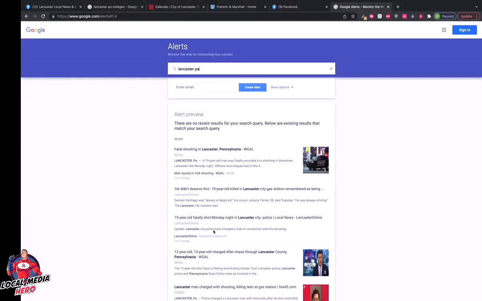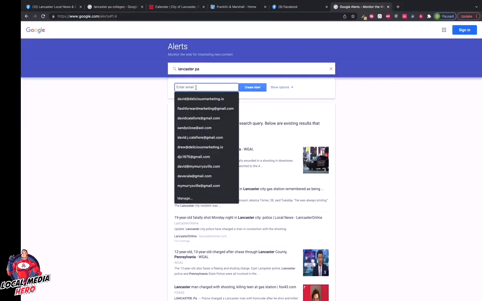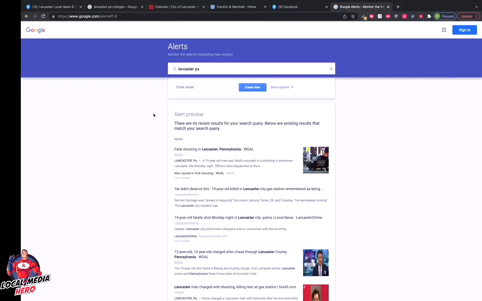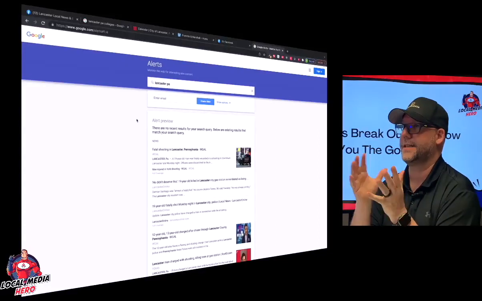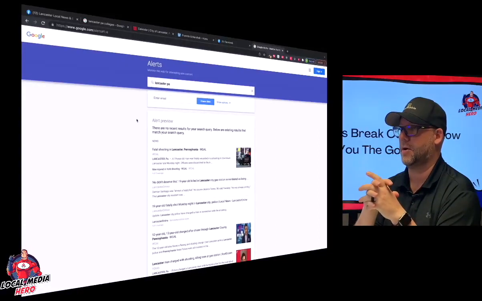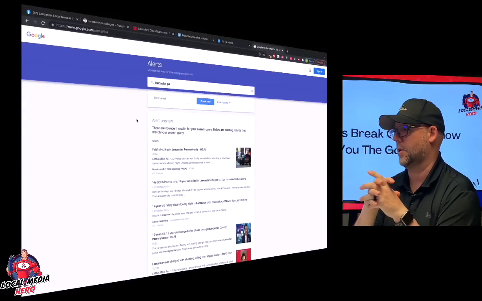Now you can create all kinds of alerts for different keywords, maybe Franklin and Marshall, maybe Lancaster, PA, Lancaster shopping, Amish, maybe a subsection of Lancaster, PA, all kinds of different alerts. So what I'm going to do is create my own email account specific, and we would highly recommend that you do this. You should probably create a Google Gmail account specific for your local Media Hero page. The reason that you want to do this is that you're not inundated with information on your personal email or your business email or something along those lines.